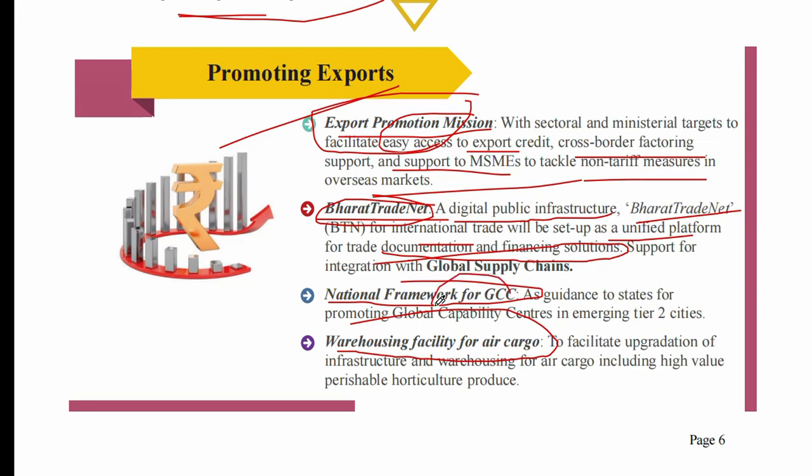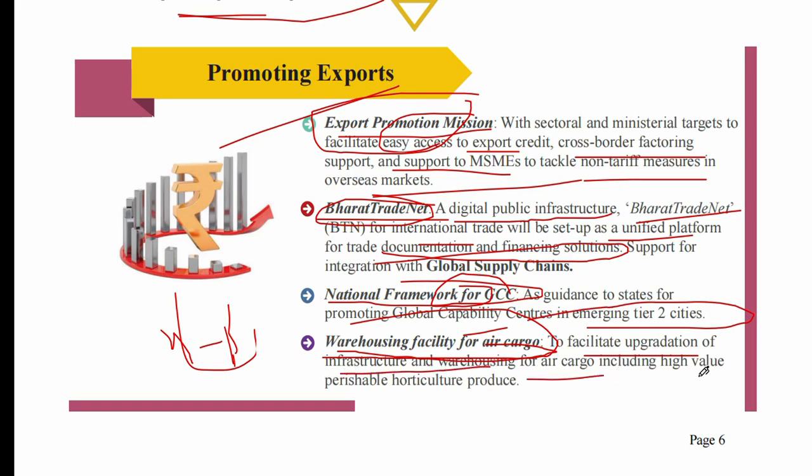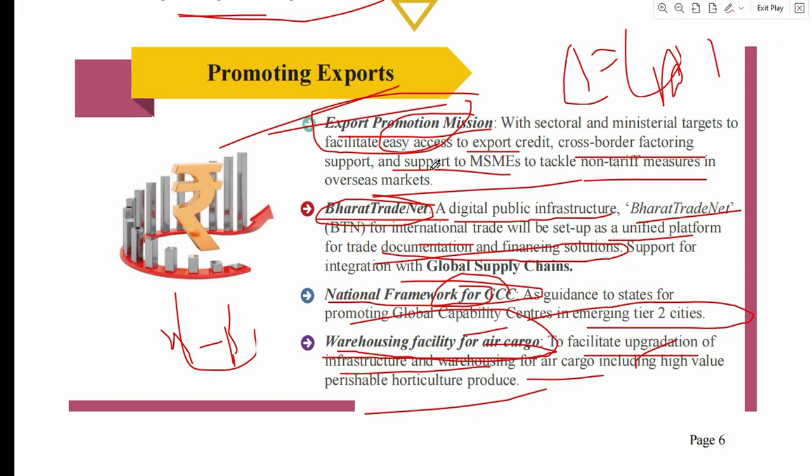With the help of the global supply chain, the government has established a National Framework for Global Supply Chain to guide states in promoting global capability centers in emerging tier 2 cities like Patna, Bhagalpur, Bangalore and so on. Fourth one is the warehousing facility for air cargo, to facilitate upgradation of infrastructure and warehouses for air cargo, including high value perishable horticulture produce. This is all about promoting exports. To summarize: the Export Promotion Mission, second is Bharat Trade Net and the global supply chain, third is the national supply chain framework, and fourth is warehousing facilities in India.